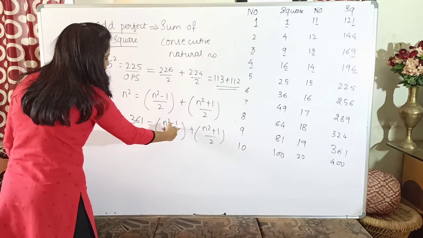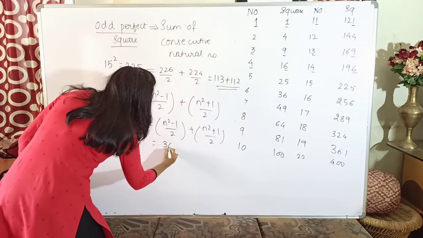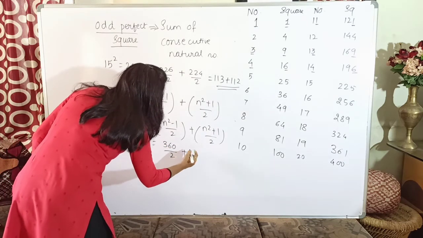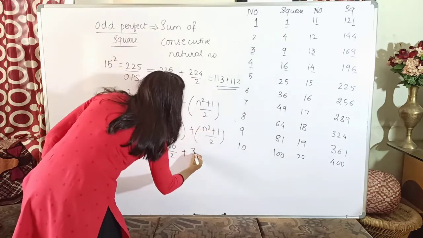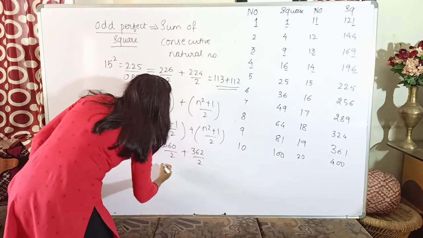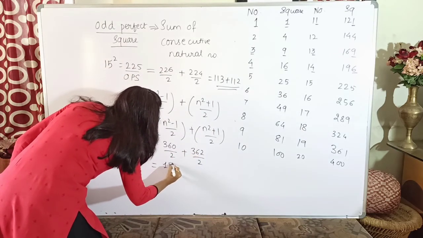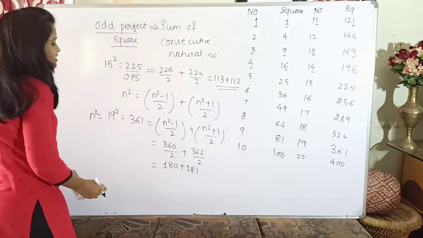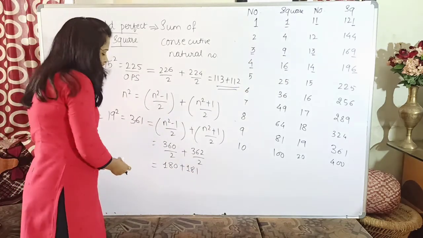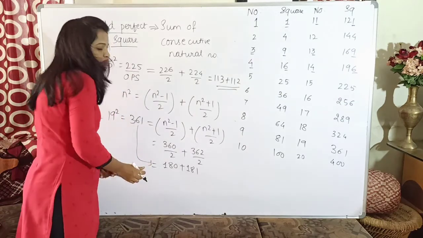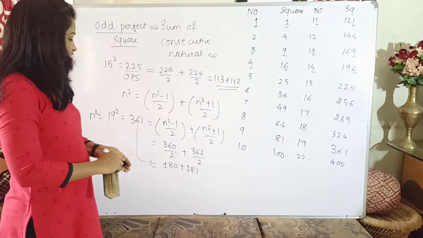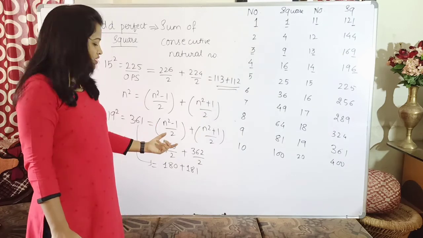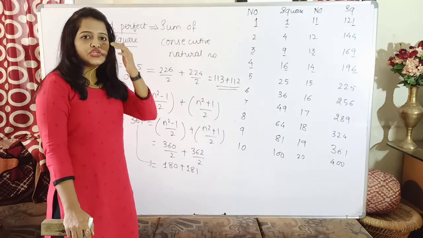So (361 minus 1) by 2, which is 360 by 2, plus (361 plus 1) by 2, that is 362 by 2. If you divide, you will get 180 plus 181. So 361 can be written as the sum of 180 plus 181. This way you can represent any odd perfect square as the sum of two consecutive natural numbers.